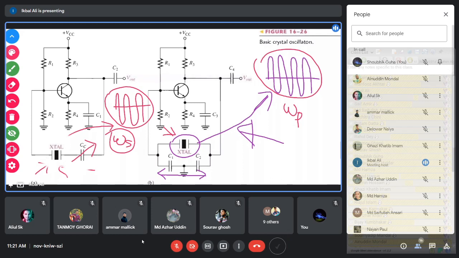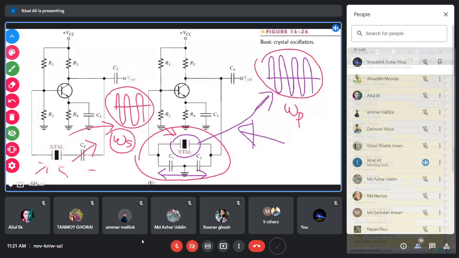Due to the high quality factor, the beta network becomes a very high Q circuit, so it will only select a particular frequency. That is why the output of the crystal oscillator becomes very stable and fixed to a constant value. It does not change whether the temperature has changed or the supply voltage has changed. So the crystal oscillator is a very stable circuit. It will generate a very stable frequency, fixed to a particular value for a long duration of time. That is why these crystal oscillators are used in applications, and FM also uses the crystal oscillator.